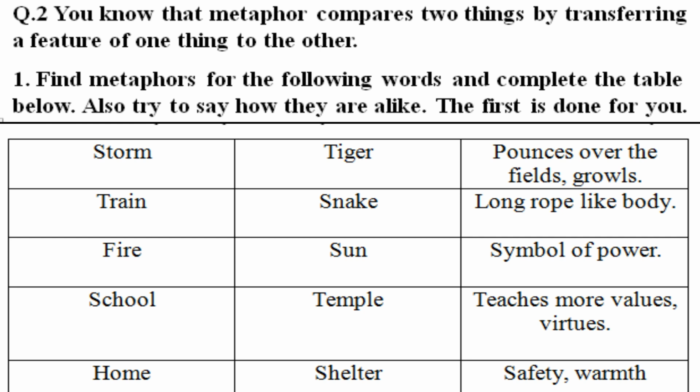Second, train, snake, long rope-like body. Third, fire, sun, symbol of power. Fourth, school, temple, teaches more values, virtues. Fifth, home, shelter, safety, warmth.